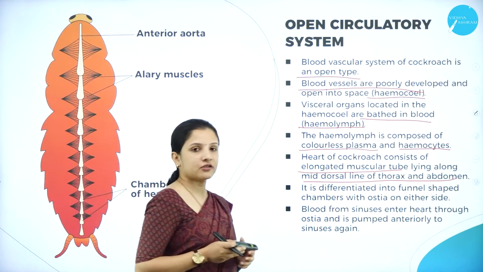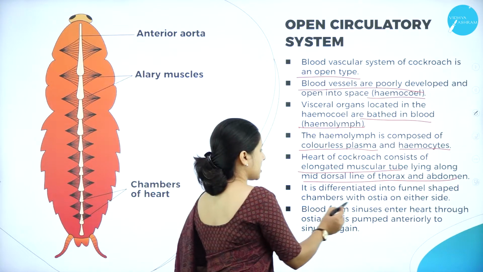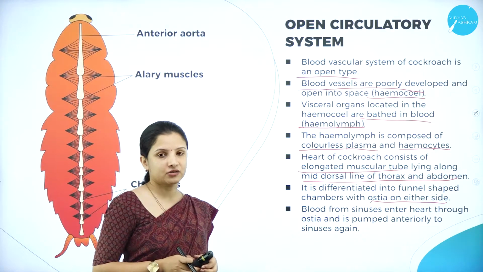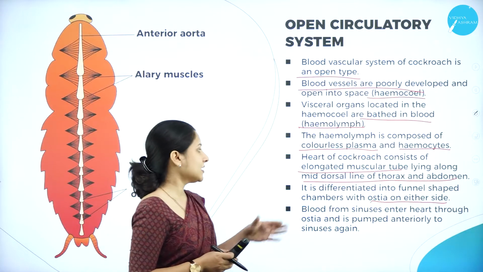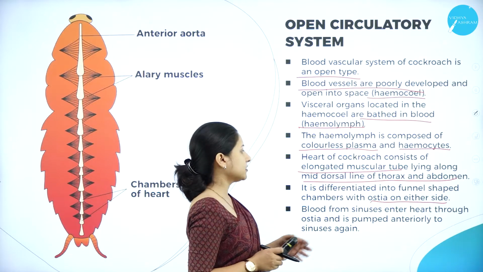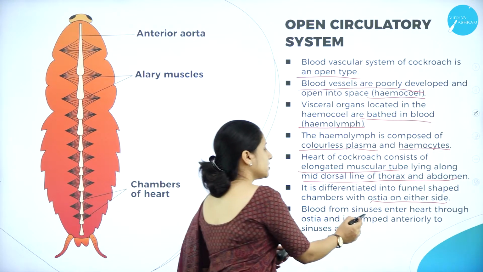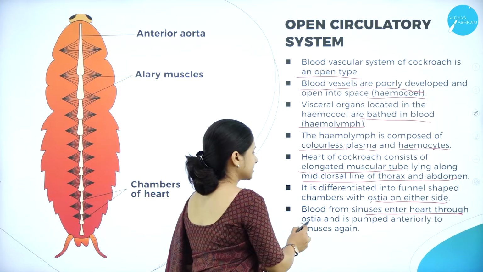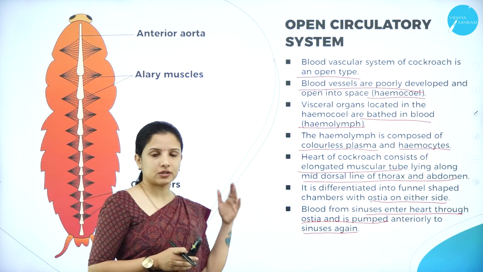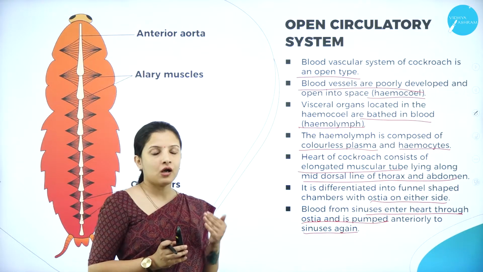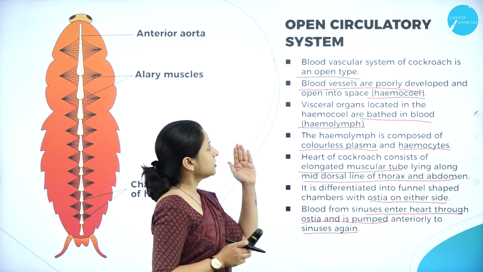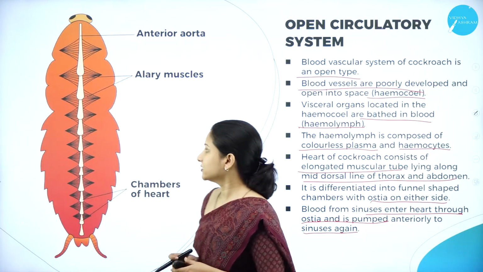And the heart is differentiated into funnel shaped chambers with ostia on either side. The blood from the sinuses enters into the heart through the ostia, and it is pumped anteriorly to the sinuses again. So it enters the chamber through the ostia, and then it is pumped back again. So that is the open circulatory system that is present in a cockroach.